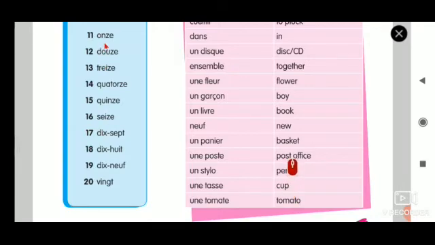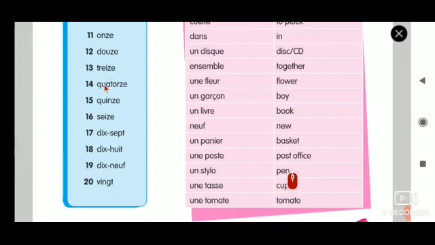11, 12. See, O plus N, onze. D plus O, do, do plus U, douze. 12. T plus R, tre, and when it is joining with I, trai, treize.